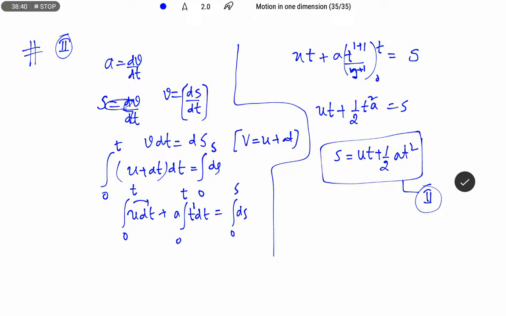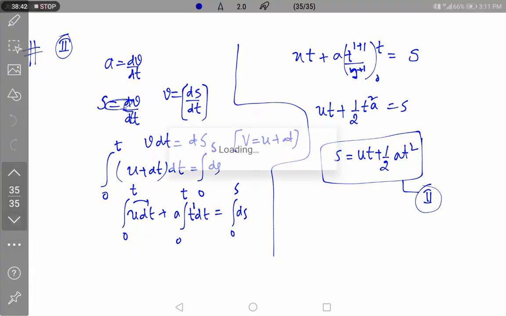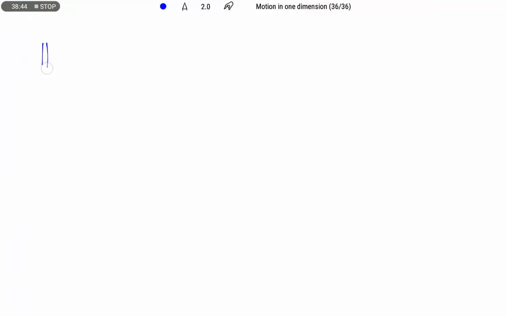Then moving to the third equation of motion. To derive the third equation of motion, I am taking the help of a. a is equal to dv by dt. We can write a dt equals dv.